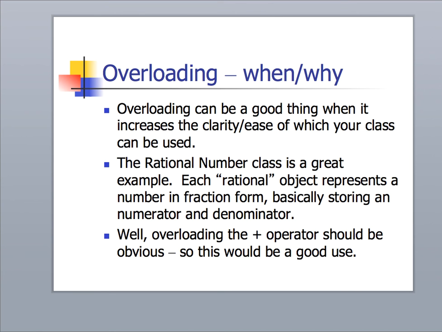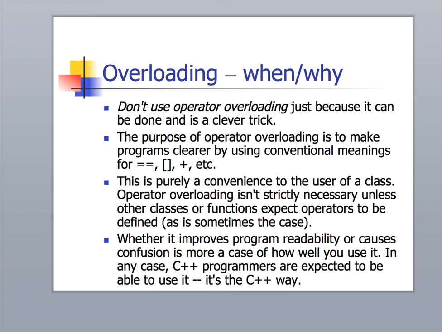So for example, if we had rational or complex numbers, we could store the numerator and denominator of a rational number separately and then overload plus so that we could add two fractions together, or divide two fractions, or do whatever we wanted to do mathematically with fractions, for example. Same thing with imaginary numbers or complex numbers that have a real and imaginary part. So those would be examples where some of those operations might make sense.